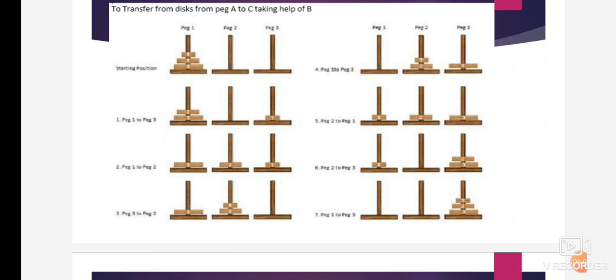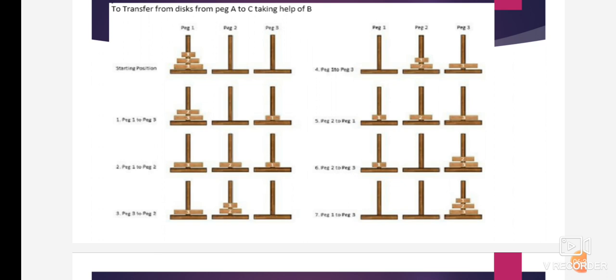So we move disk 3 to peg 3, right? Then peg 2 to peg 3. Again we can move disk 1, the disk placed in peg 2, so we move disk 1 to peg 1, right? So now peg 1 has disk 1, peg 2 has disk 2, and in peg 3 disk 3 is placed. The next one is we arrange peg 2 to peg 3, right?